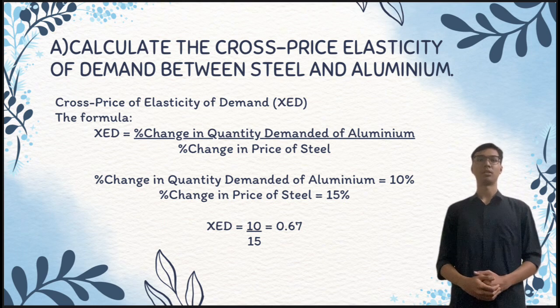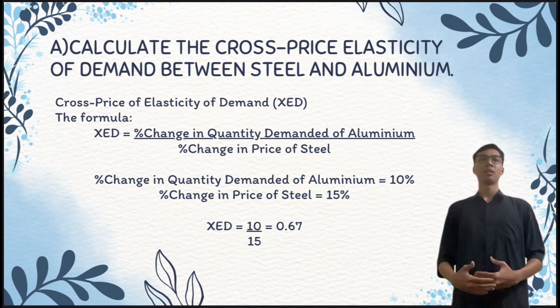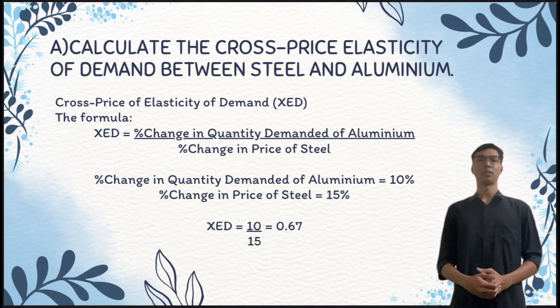Percentage change in quantity demanded of aluminium is 10%, and percentage change in price of steel is 15%, that have been provided in the question. XED, by applying this formula, equals to 10 over 15 equals to 0.67.